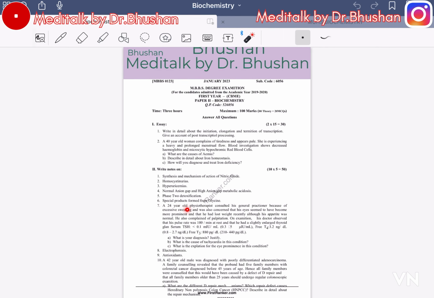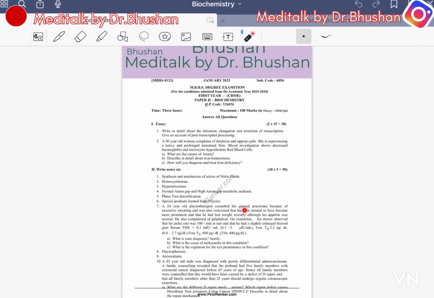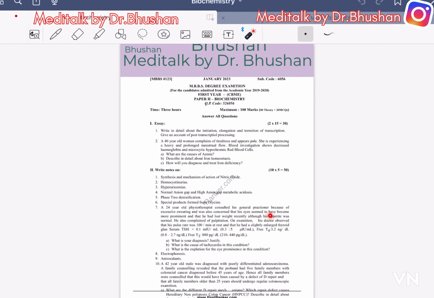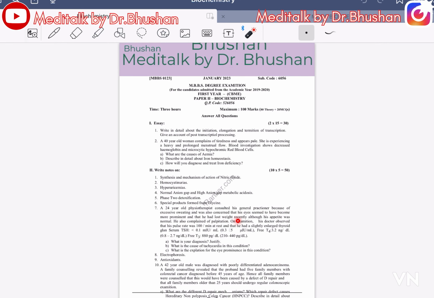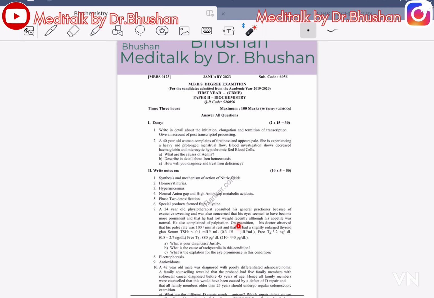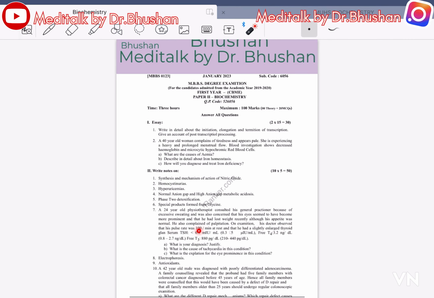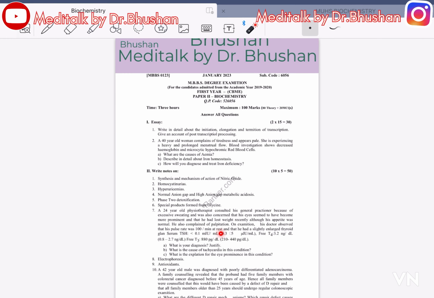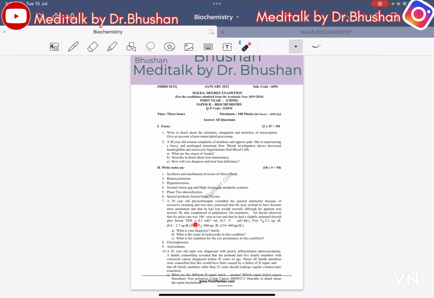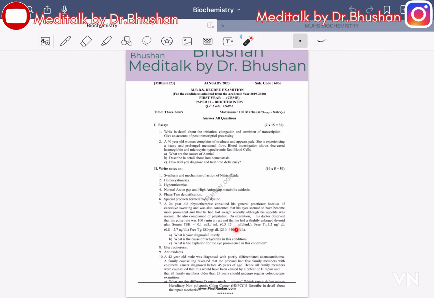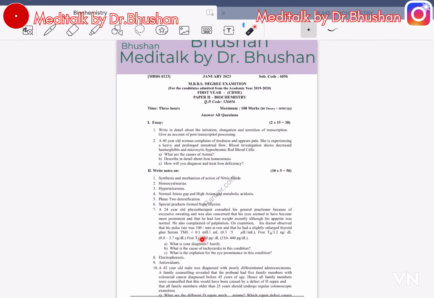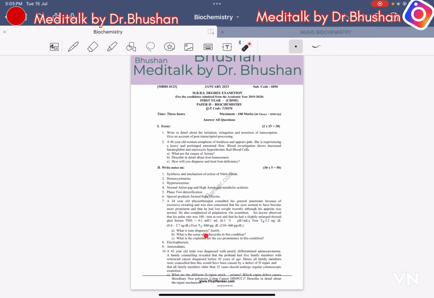A 25-year-old physiotherapist consulted his general practitioner because of excessive sweating, and was also concerned that his eyes seemed to have become more prominent. He had lost weight recently although his appetite was normal. He also complained of palpitation. On examination, his doctor observed his pulse rate was 100 beats per minute at rest and he had a slightly enlarged thyroid gland. Serum TSH less than 0.1 mU/L, free T4 is 3.2 and free T3 880. What is your diagnosis and justify?